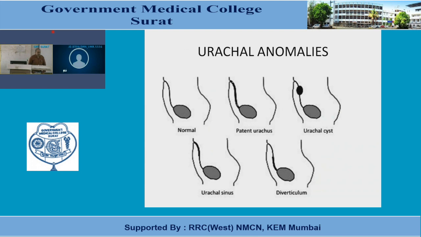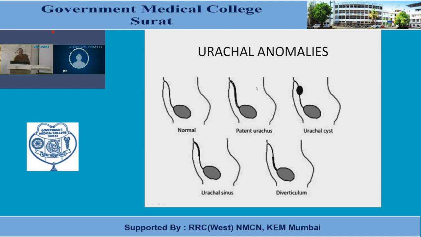Urachal anomalies. The allantois, as I explained, initially communicates the urinary bladder with the umbilicus. Later on it gets fibrosed to form the urachus, or the median umbilical ligament, completely. But part of the allantois, or sometimes the whole allantois, is canalized. It fails to fibrose. At that time different anomalies take place. That is known as the urachal anomalies.